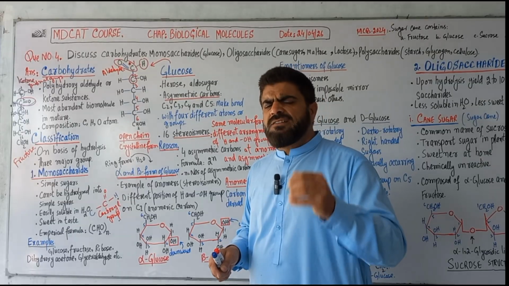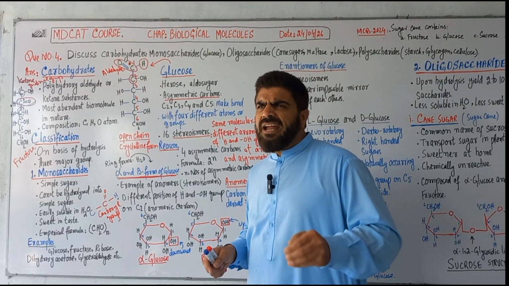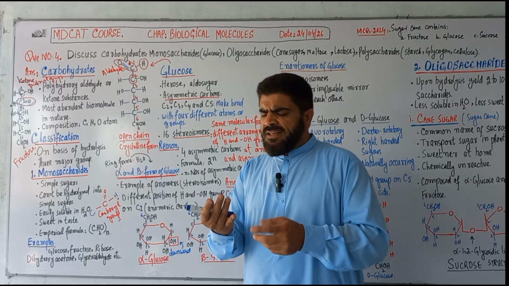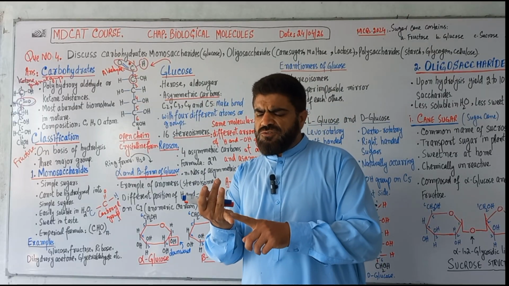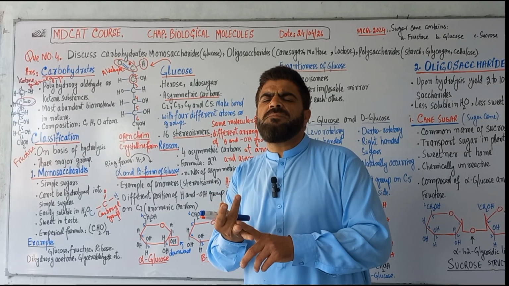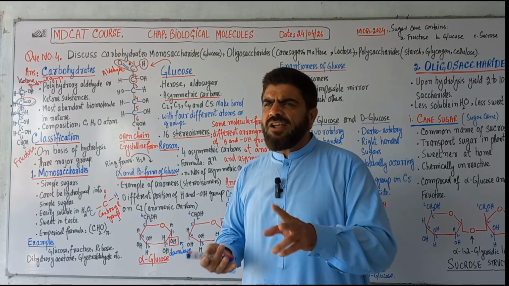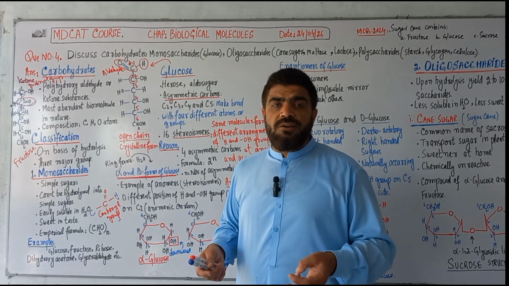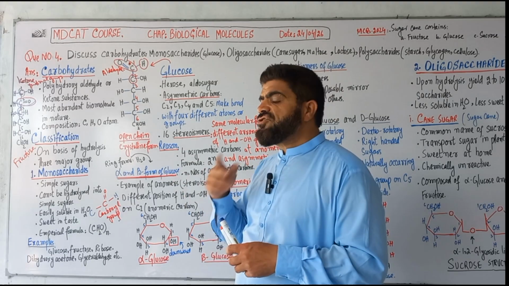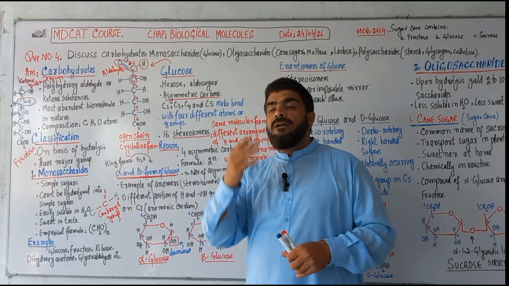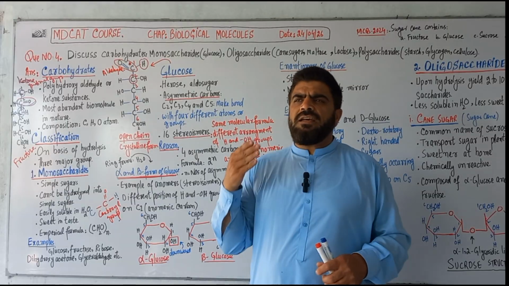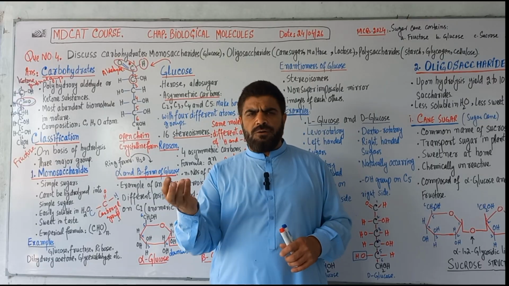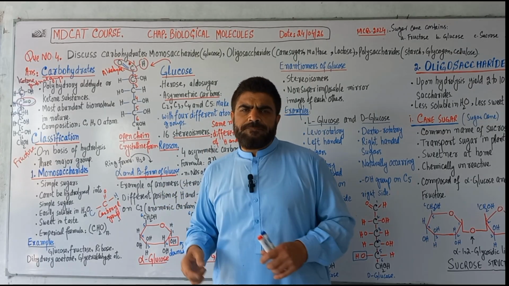Monosaccharides are further classified on the basis of carbon atoms: triose, tetrose, pentose, hexoses. In triose with 3 carbon atoms, glyceraldehyde is an aldo sugar and dihydroxyacetone is a keto sugar; these are triose examples. Pentose has 5 carbon atoms, an example is ribose sugar. Hexose has 6 carbon atoms, examples are glucose, fructose and galactose.